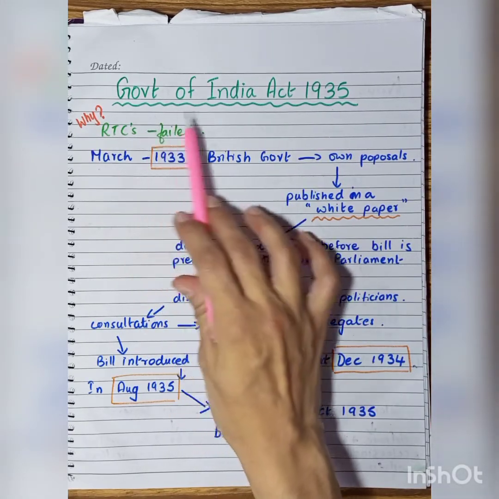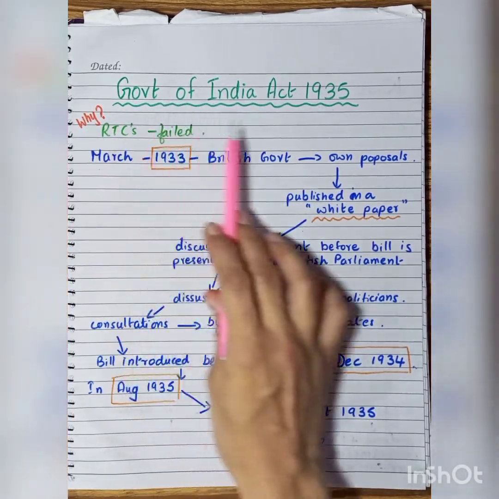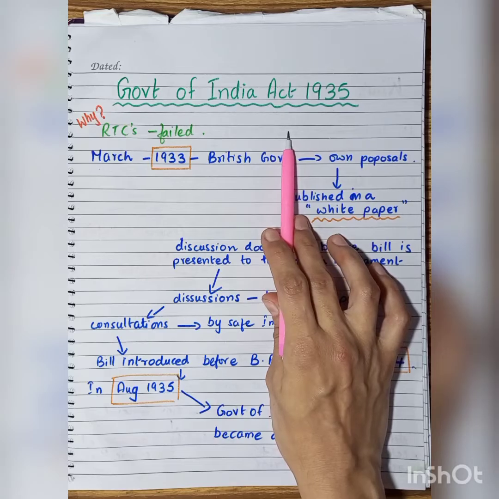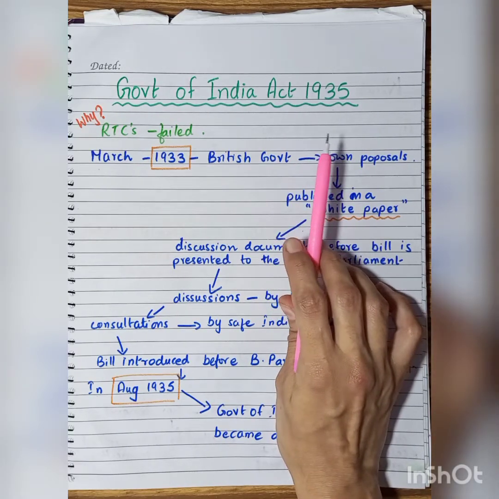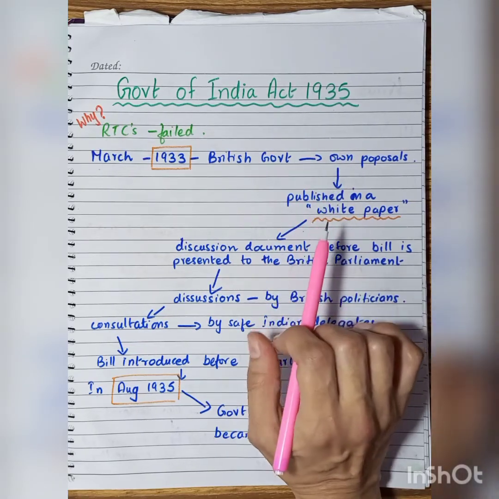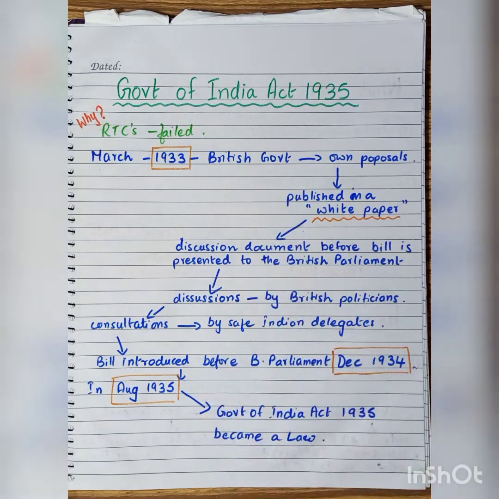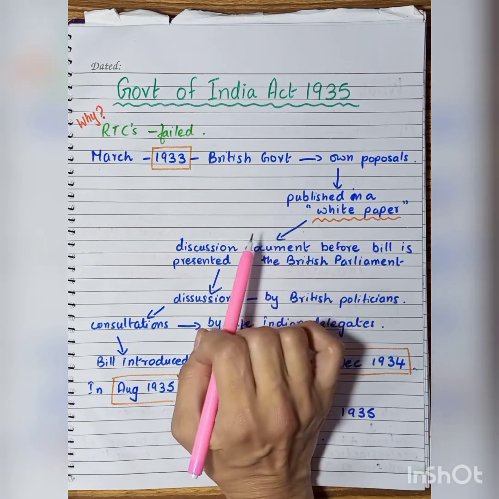To understand what the Government of India Act 1935 was, we have to look at why it was introduced in the first place. The Government of India Act was a set of rules on how to govern India amidst all the chaos that was breaking loose. From the very beginning, the British government, our colonial masters, were trying hard to come up with rules and regulations to rule the Indian people.